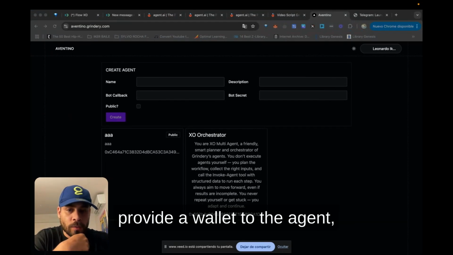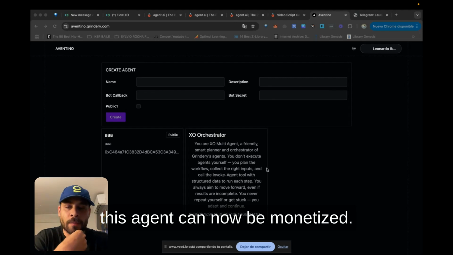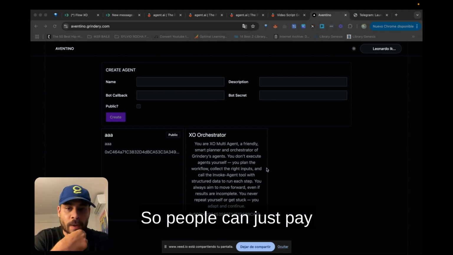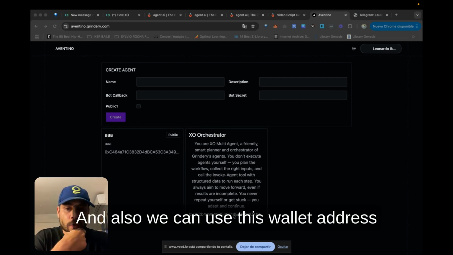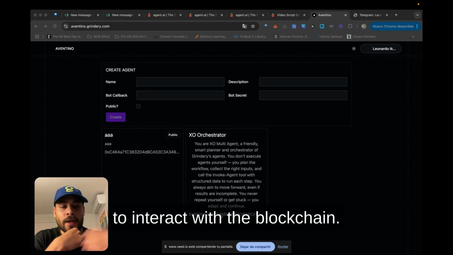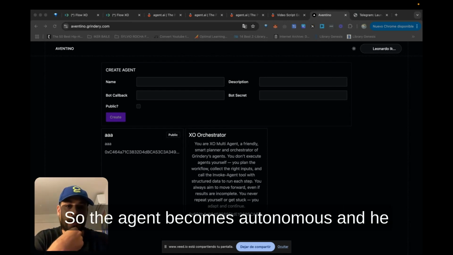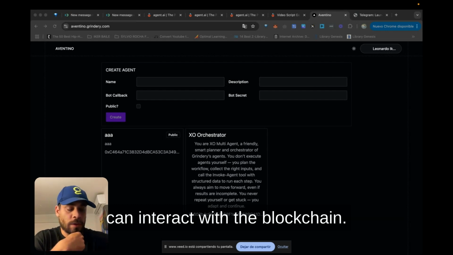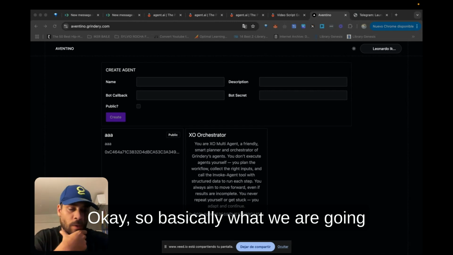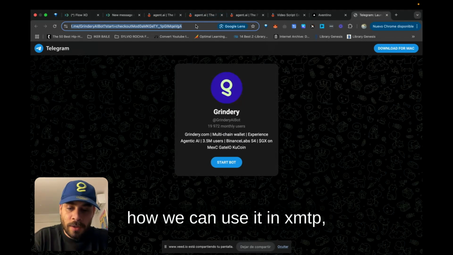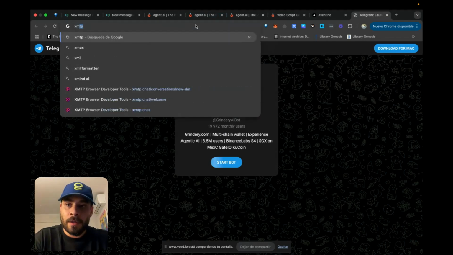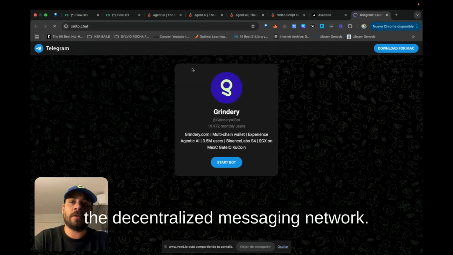So now we see that the bot was created in Aventino, and again, because Aventino will provide a wallet to the agent, this agent can now be monetized, so people can just pay in crypto to this agent. And also we can use this wallet address to interact with the blockchain. So the agent becomes autonomous and he can interact with the blockchain. Okay. So basically, what we are gonna do now is show you how we can use it in XMTP, the decentralized messaging network.